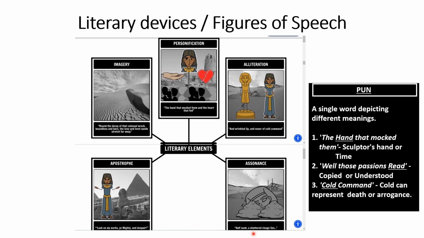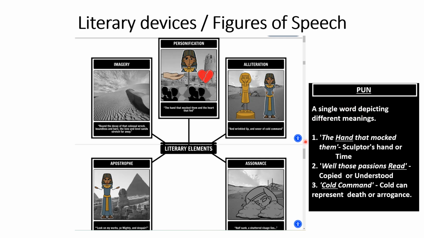Then assonance is the repetition of the vowel sounds. So here if you see, all the vowel sounds are repeated: half, sunk, shattered, shattered visage lies. So ha, sa, sunk. In sunk we have a sound, then shattered. All the sounds are repeated here. That is called assonance.